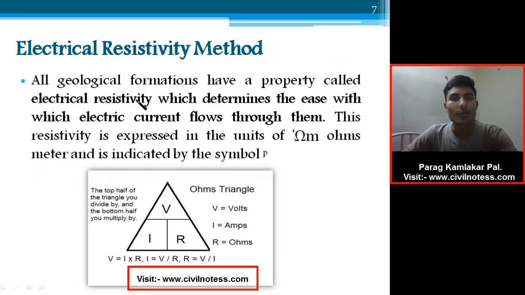All geological formations have a property called electrical resistivity, which determines the ease with which electrical current flows through them.